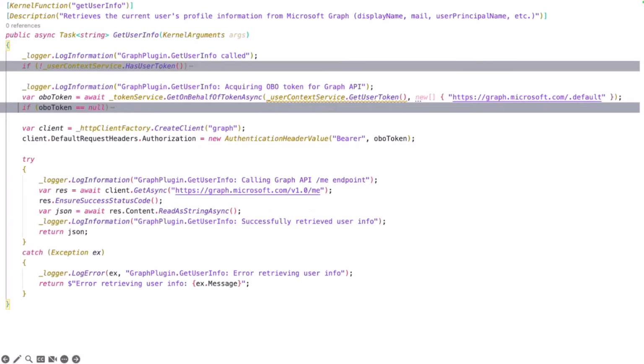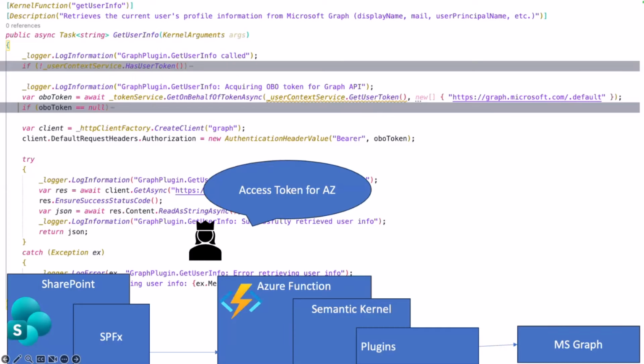On the programmatic side, we have a native function. In this first step, we have an access token from Microsoft Graph. In the first line, we have the access token from the current user.